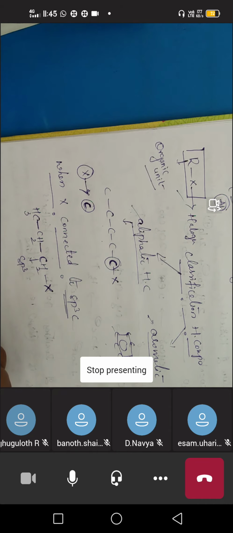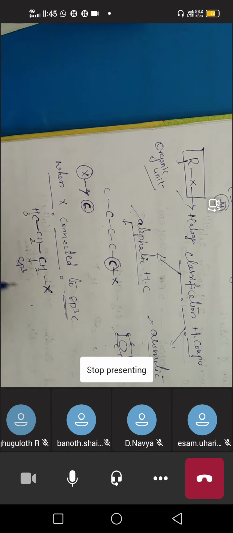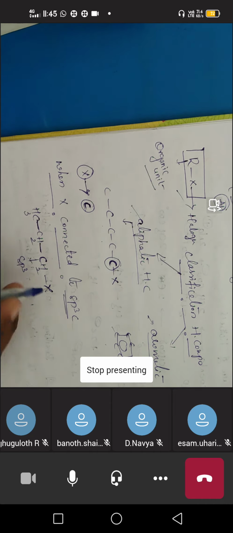If the carbon contains only single bonds, it is undoubtedly in sp3 hybridization. These are all sp3 hybridized carbons. Why? Because all carbons contain single bonds. So this type of halogen compounds are called alkyl halogen compounds, or simply alkyl halides. Halide is when X is in the form of a minus charge, in the form of an anion. Generally it is called a halide.